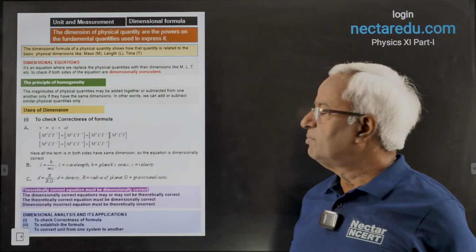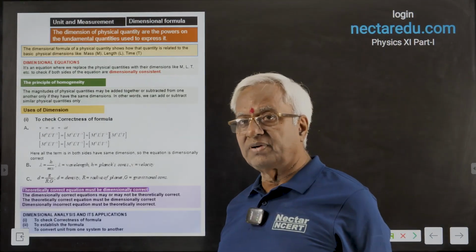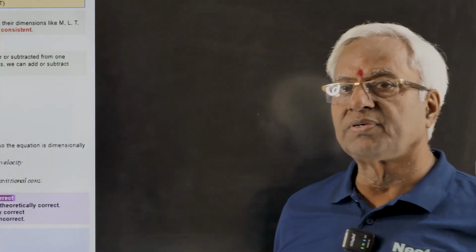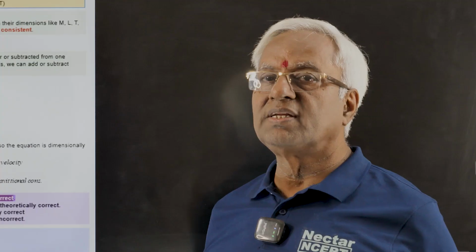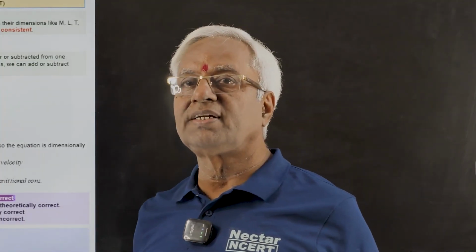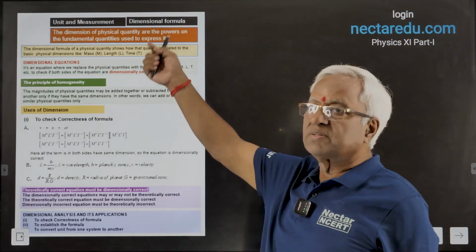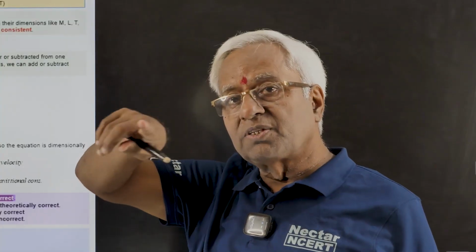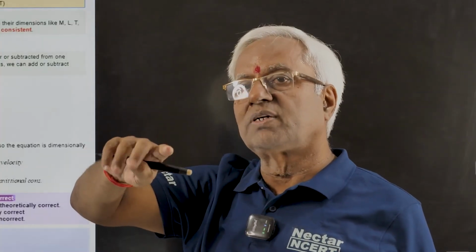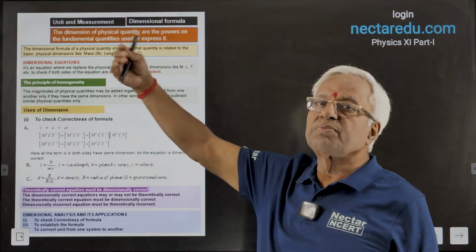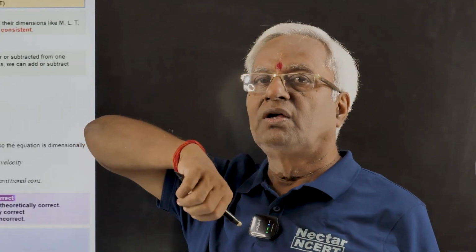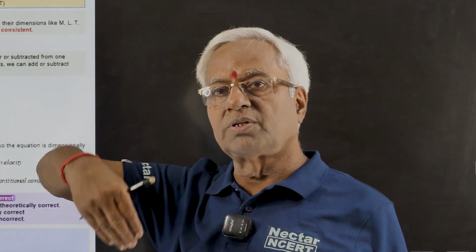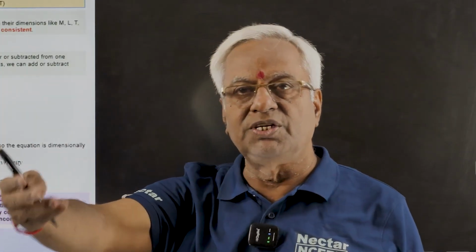Dimension. Dimension in physics has a different meaning, whereas in practical life it sometimes means talent. You call someone multi-dimensional when he is multi-talented. But here dimension also means axis in physics. But here we mean something else. Here dimension refers to powers. What type of powers? Powers on fundamental quantities.